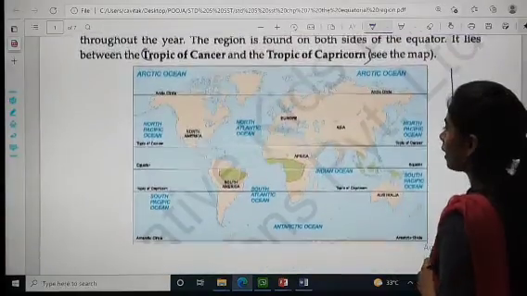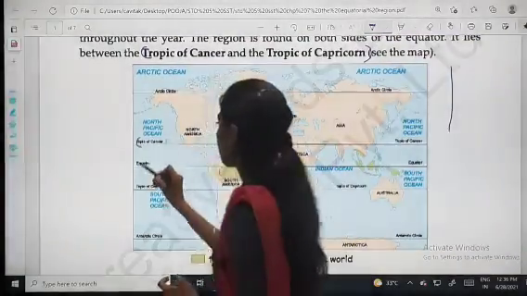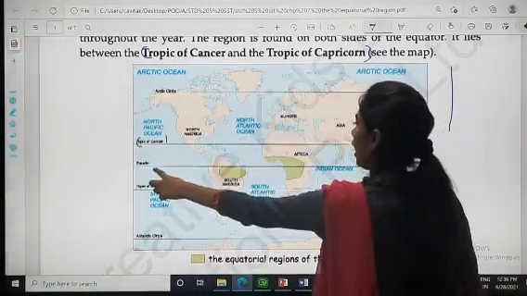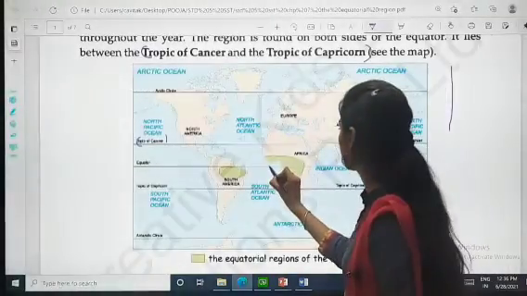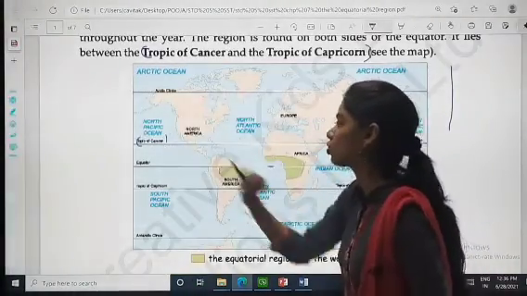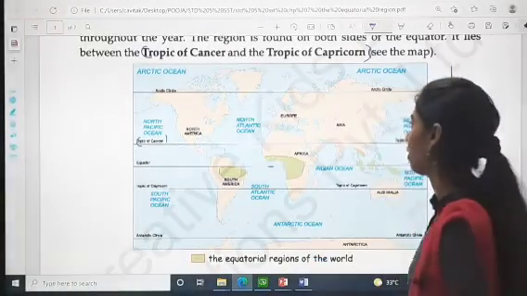Okay, now see the map. Look over here. This is your Tropic of Cancer. Our equator is here, exactly in the middle. This is our equator, this is the Tropic of Cancer and this is the Tropic of Capricorn.